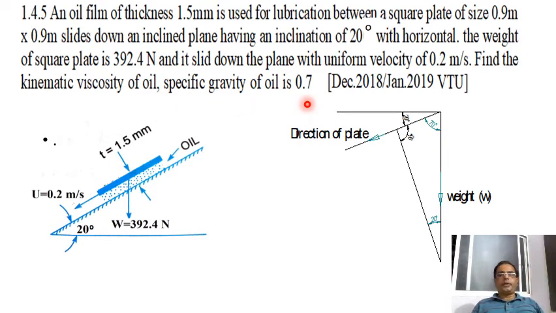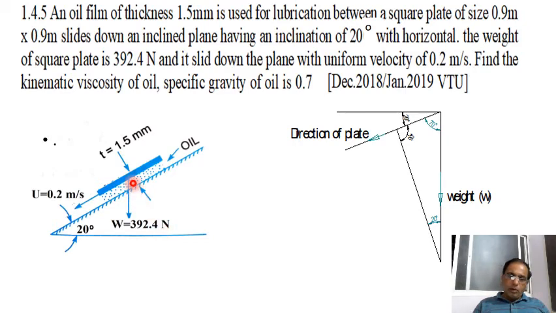This is given, right? So he is asking us to calculate kinematic viscosity. Specific gravity is given. First, you write a free body diagram for the given statement. Here I wrote the free body diagram. What is said in the problem? There is a square plate sliding over a plane. This plane is making 20 degree with the horizontal. The weight of the plate which is sliding over the plane is also given, that is 392.4 Newton.